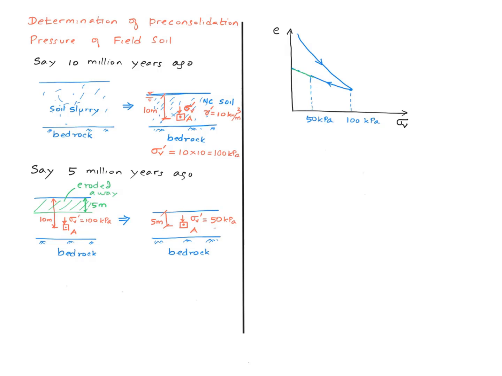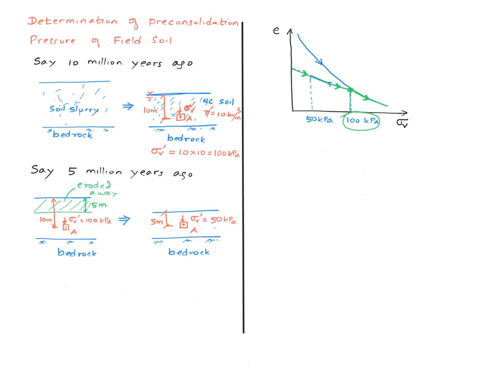It's going to go back along this curve, and then as soon as it reaches this point right there, it's going to follow this virgin compression curve. So there is going to be a break, and that break tells you the value of the pre-consolidation pressure. And in knowing the history in this particular case, we know the break is supposed to take place around 100 kilopascal. In other words, the experimental curve is going to reveal the pre-consolidation pressure to us.